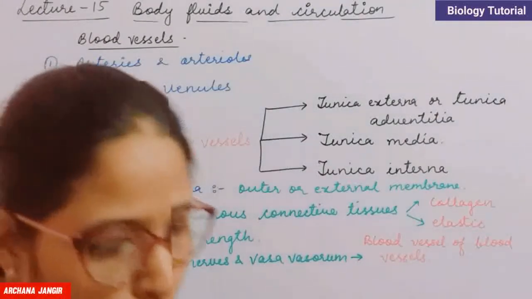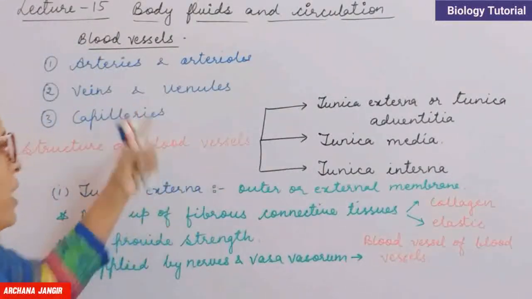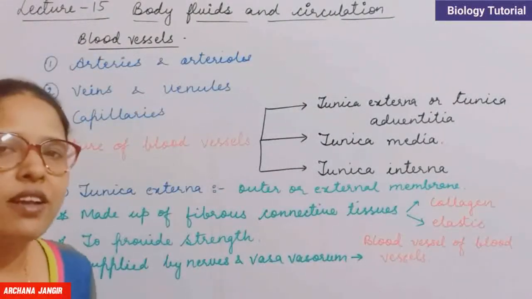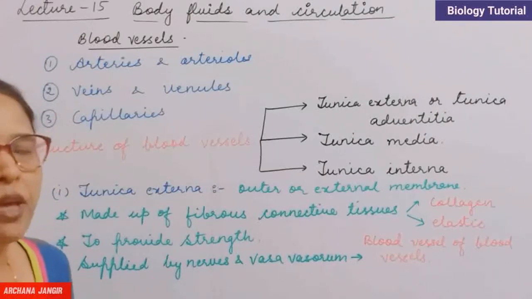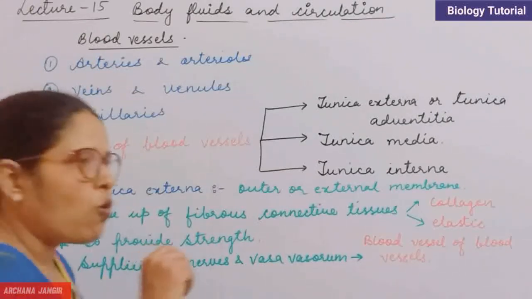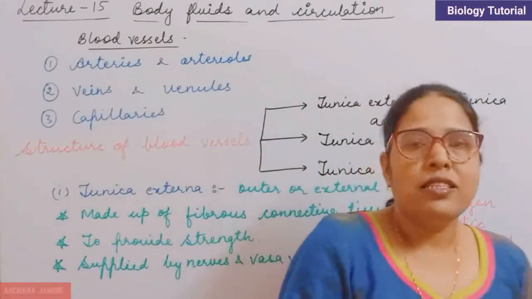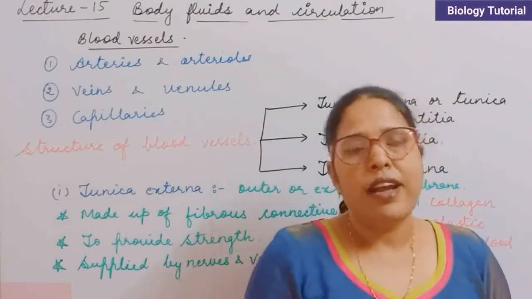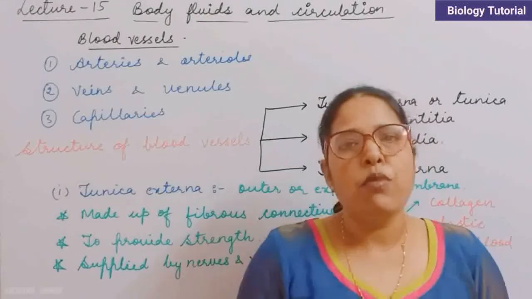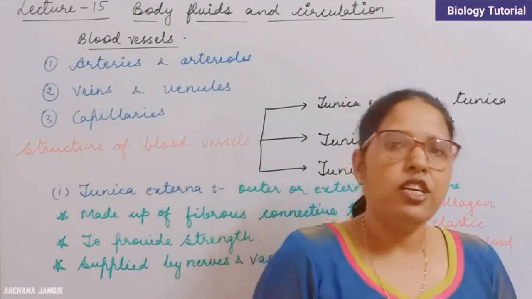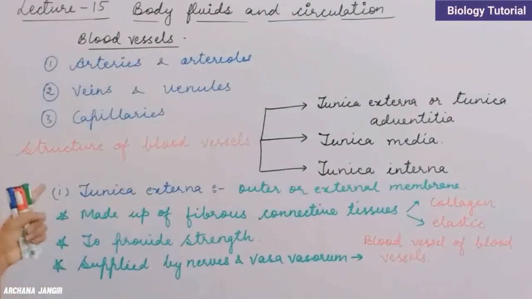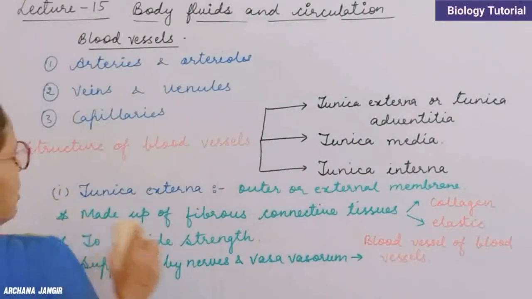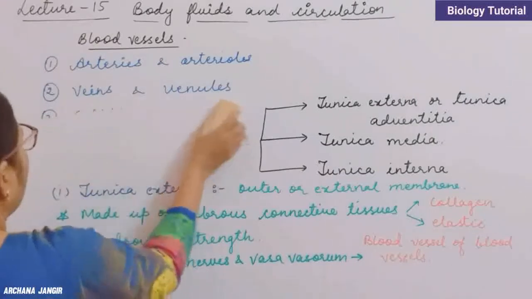Here in both the arteries and veins, this type of tunica externa is present. In case of capillaries, it is of a different type, because in capillaries only a single-celled layer is there, that is called endothelium, or it is made up of squamous epithelial tissues resting on the basement membrane. Clear? Second one is tunica media.